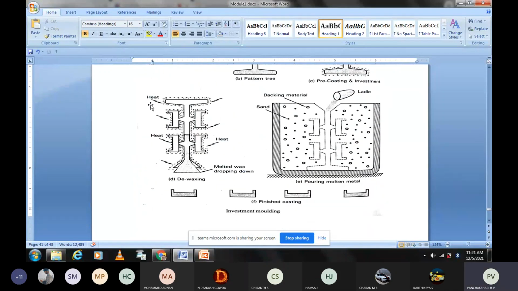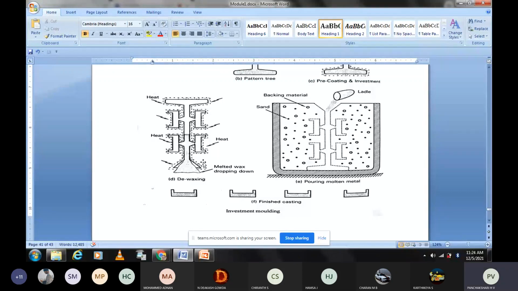So after this pre-coating is over and we are heating it, the wax gets melted. That molten wax is poured down and collected. So the melted wax drops down and will be collected separately, and can be used for the next cycle of operation.